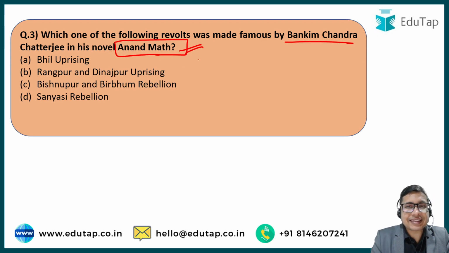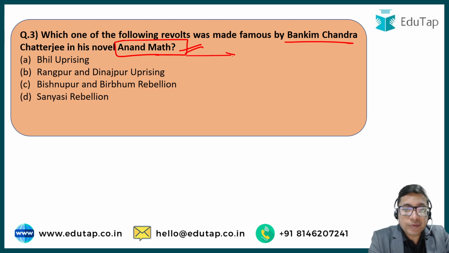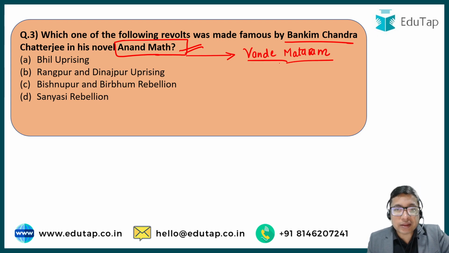Anand Mutt is a very celebrated novel, obviously a masterpiece of Bengali literature, but at the same time it was also very instrumental in instilling the feeling of nationalism, right? And Bankim Chandra Chatterjee, in this novel Anand Mutt, comes up with this poem known as Vande Mataram, which is the national song of our country. We all know Vande Mataram. Obviously many of us don't know the full lyrics, but we know the song, and it is taken from the novel Anand Mutt, written by Bankim Chandra Chatterjee.